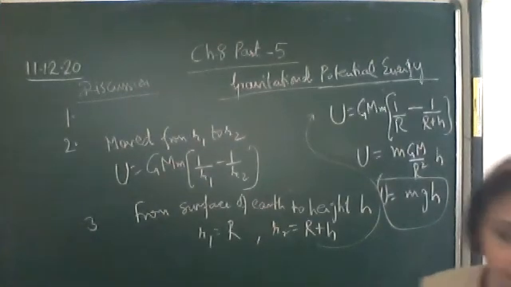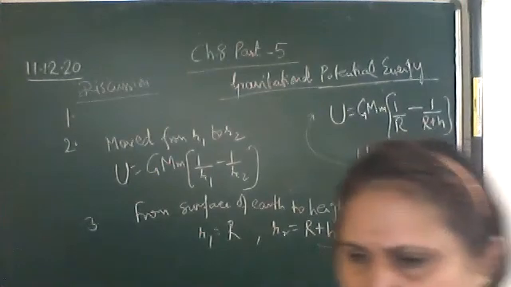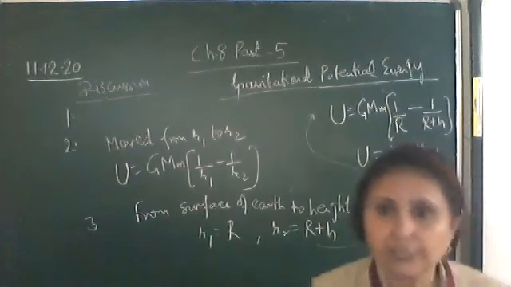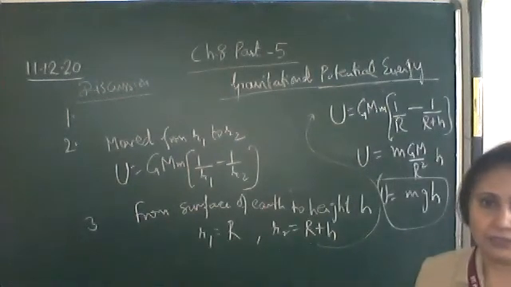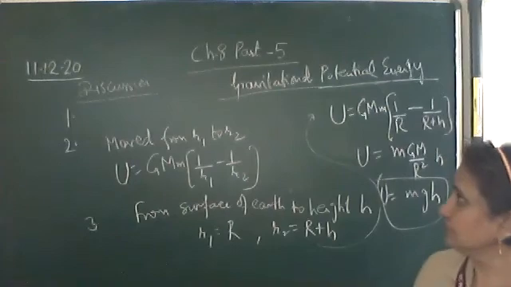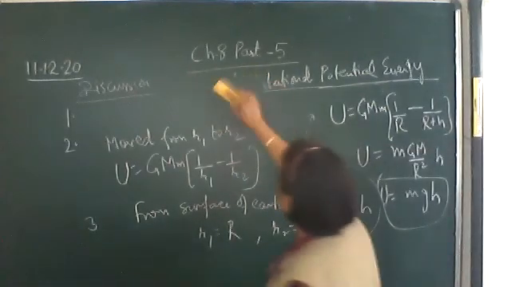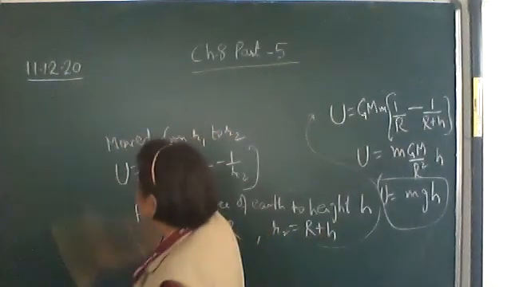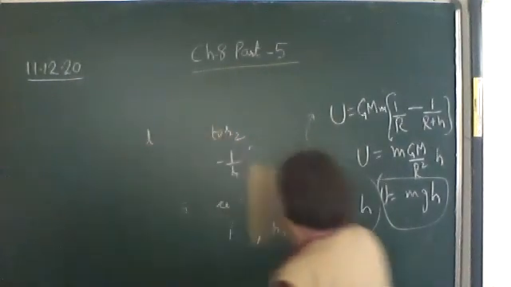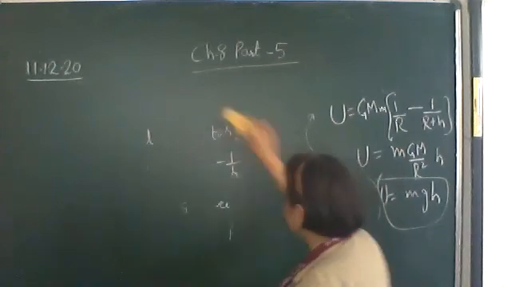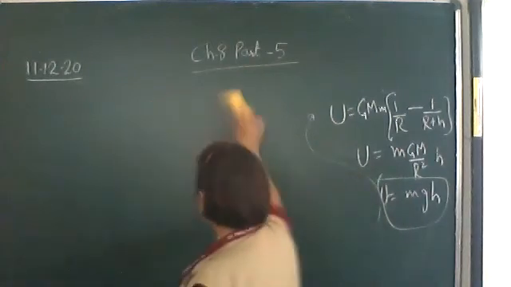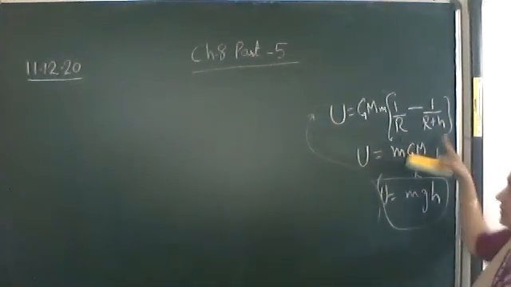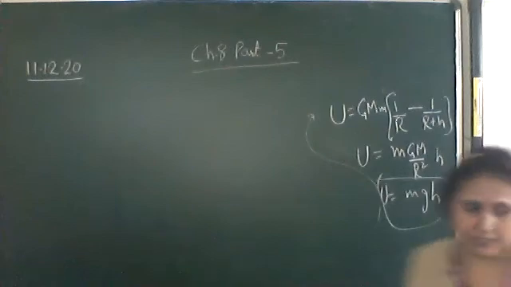So here we have discussed the result. One more topic we can finish: escape velocity. Let's complete this topic also. Note it down. Here we discussed the result that potential energy is negative, so the gravitational force is attractive from R1 to R2. Then we found the expression: if R1 is the radius of the earth and R2 is R plus h, then this is the expression.